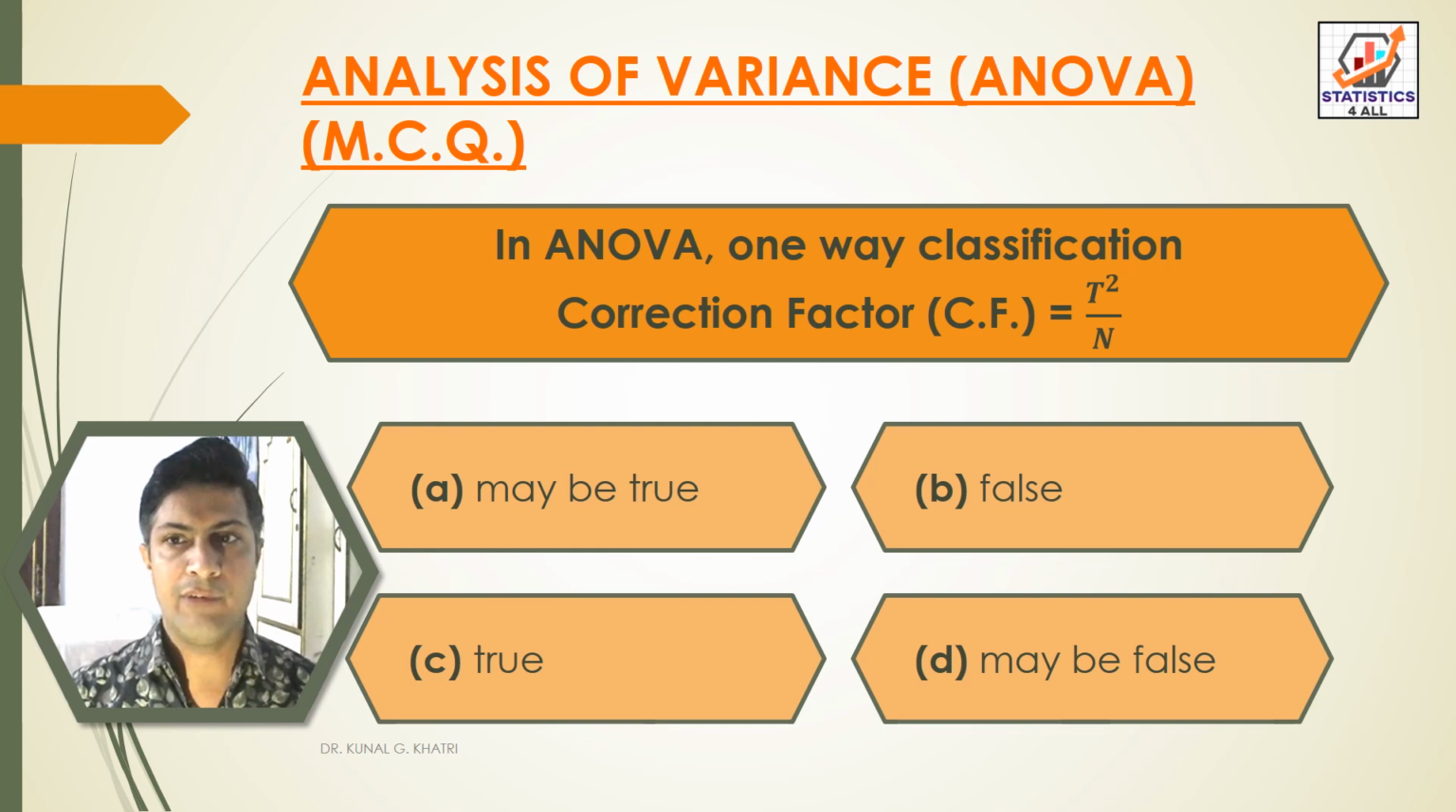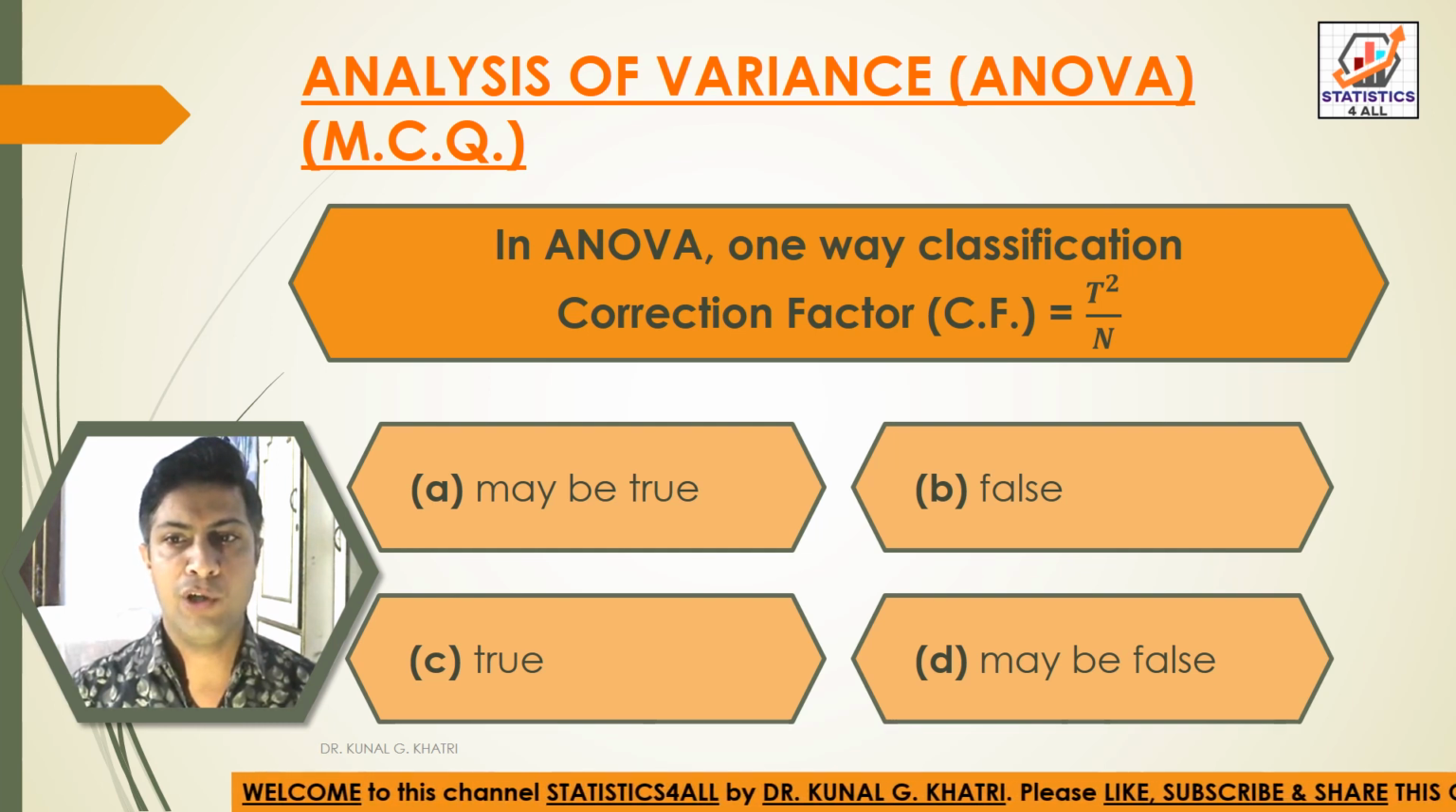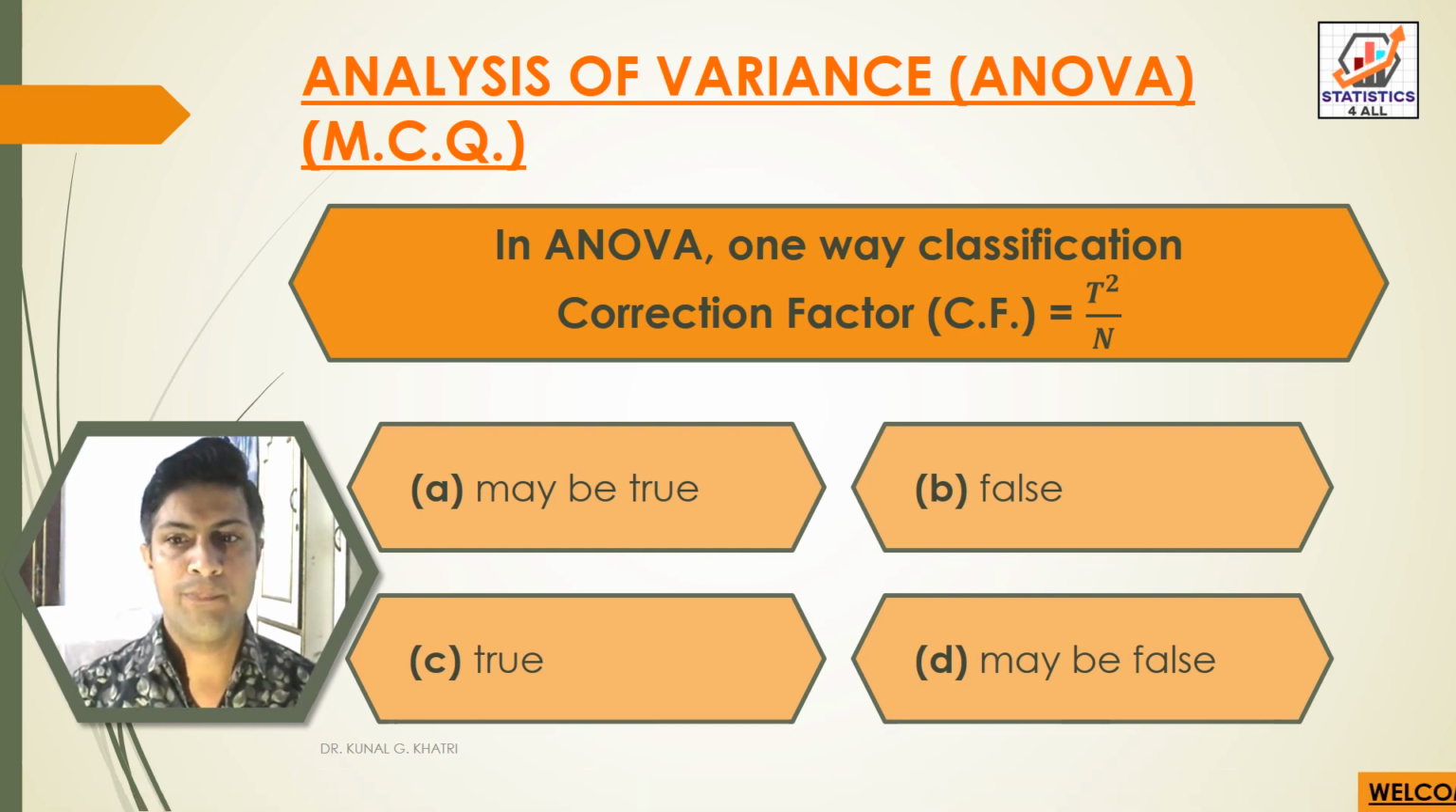Next question: in ANOVA one-way classification, correction factor CF is equal to T square divided by capital N. Options are: option A may be true, option B false, option C true, option D may be false. So answer is option C true. In ANOVA one-way classification, correction factor CF is equal to T square divided by N.